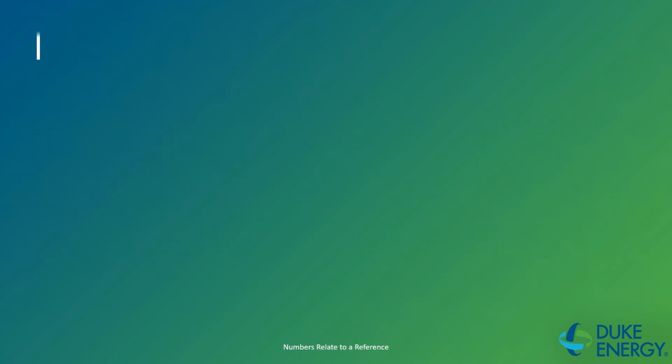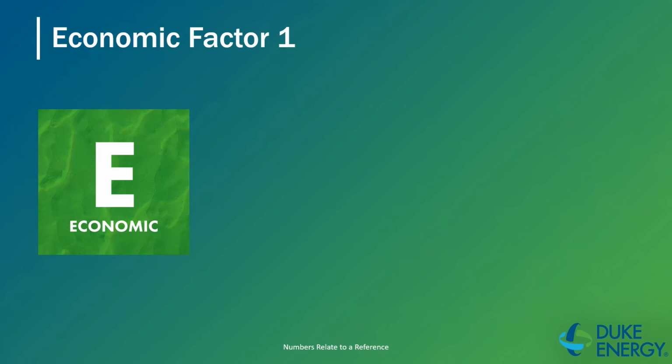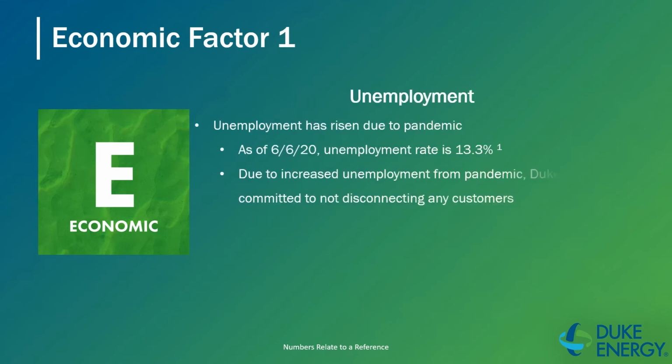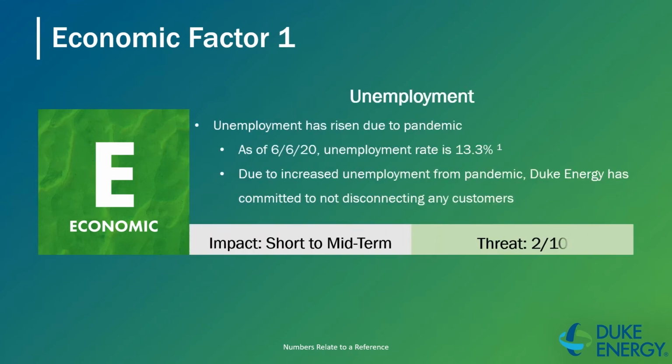Moving over to the economic factors, the first factor being looked at is unemployment. As of this presentation, unemployment has risen due to the global pandemic occurring. Data from June 6, 2020 says that the unemployment rate is at 13.3%. Due to this increased unemployment from the pandemic, Duke Energy has committed to not disconnect any of their customers while this is going on. Due to the special circumstances of unemployment being on the rise due to a global pandemic, this is not a large threat to the company.